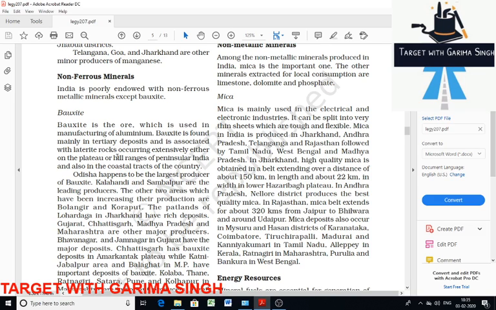Then Jharkhand, it's Palamu of Jharkhand. In Gujarat, Bhavnagar and Jamnagar are important sites of bauxite. Chhattisgarh, it's the Amarkantak Plateau. Madhya Pradesh, it's Katni, Jabalpur, Balaghat. Then other states like Tamil Nadu, Karnataka, and Goa are other producers of bauxite.